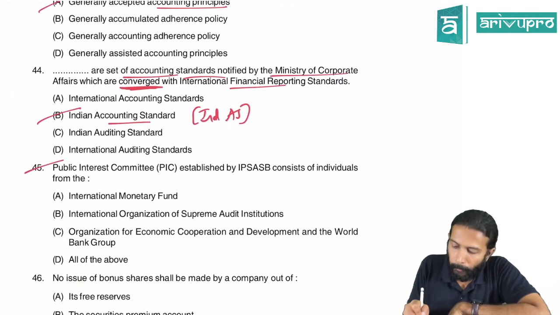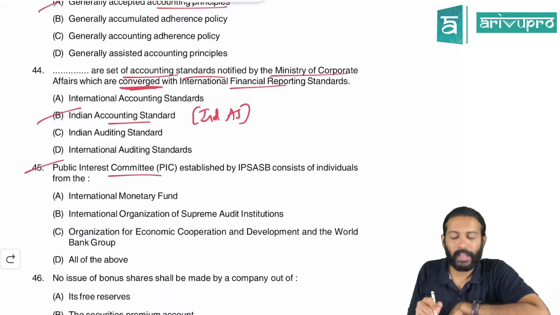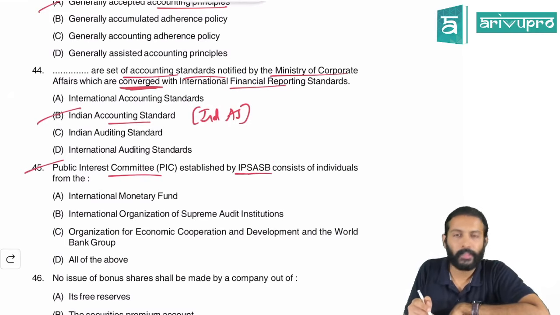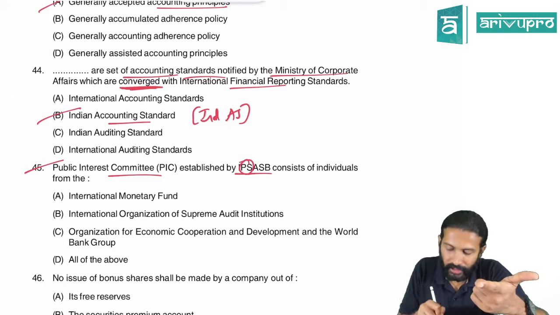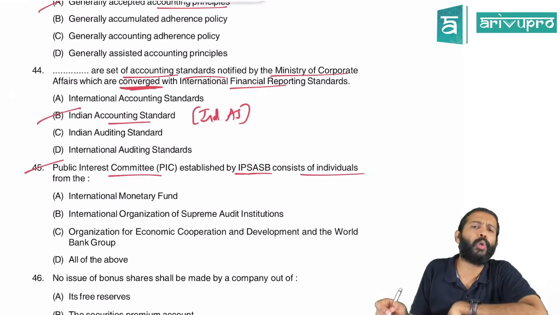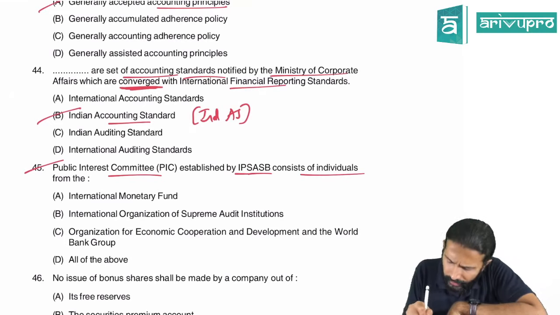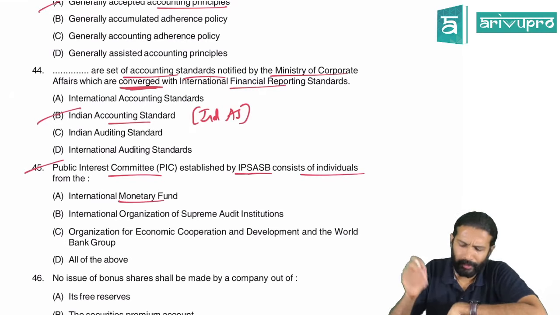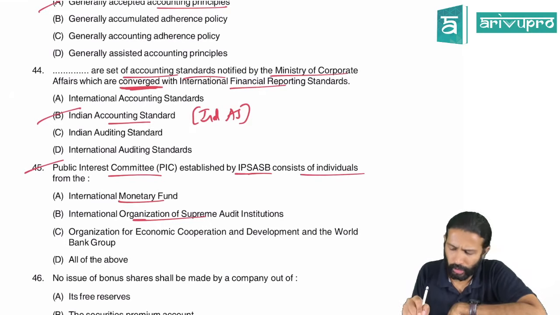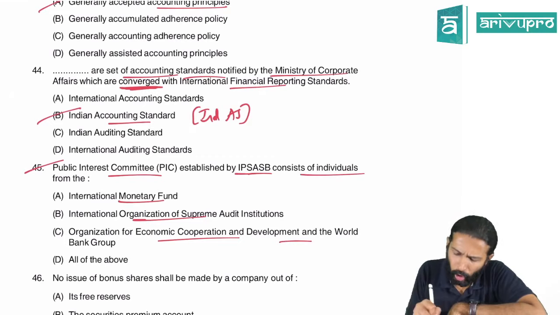Public Interest Committee, PIC, established by IPSASB, International Public Sector Accounting Standards Board. This full form we already covered. It consists of individuals from what domains? It consists of individuals from IMF, International Monetary Fund, International Organization of Supreme Audit Institutions, Organisation for Economic Co-operation and Development, all of the above.